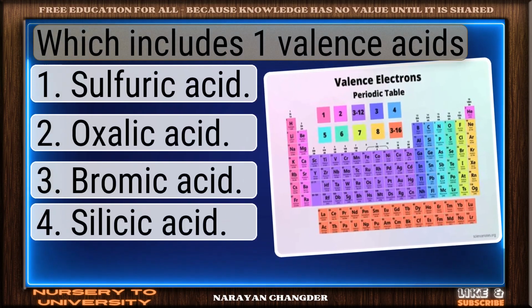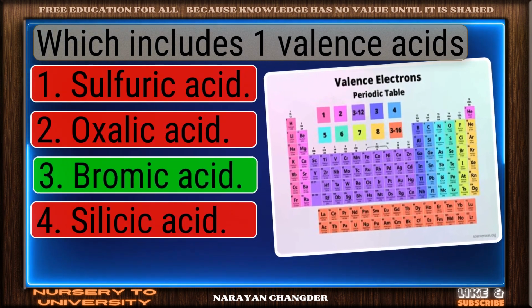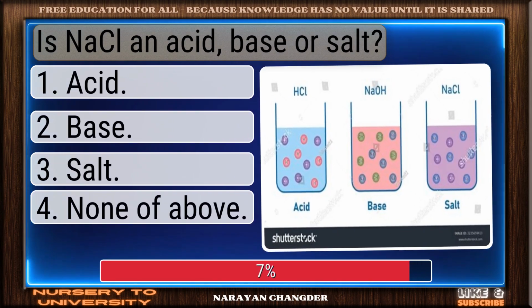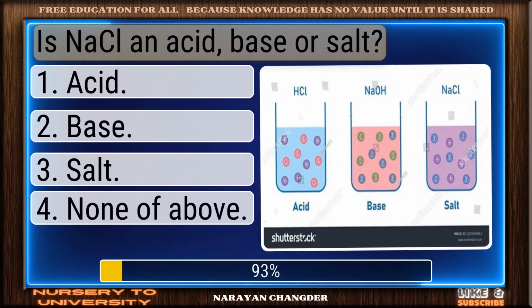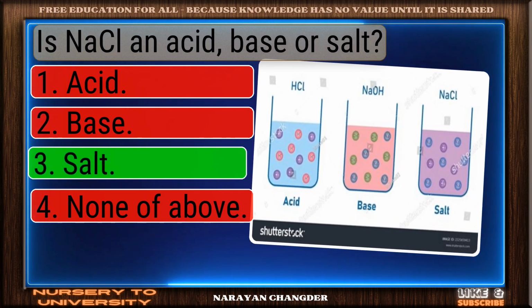Which includes 1-valence acids? Exactly. Bromic acid makes sense. Is NaCl an acid, base or salt? Well reasoned. Salt is the correct choice.